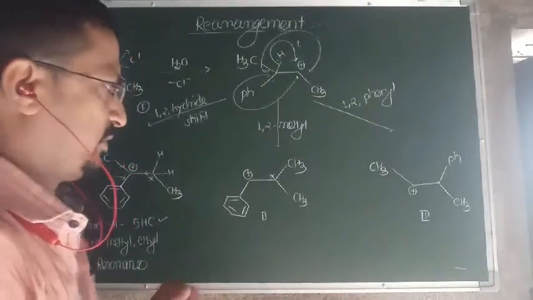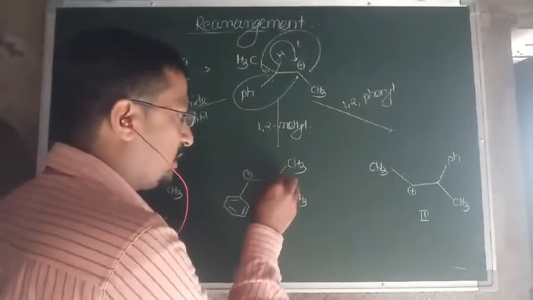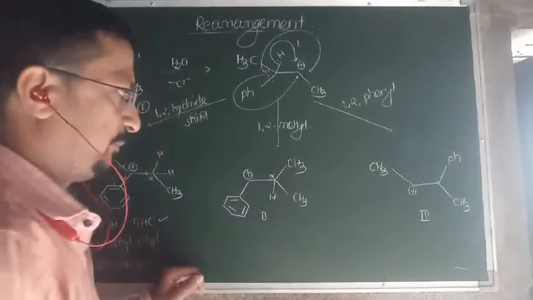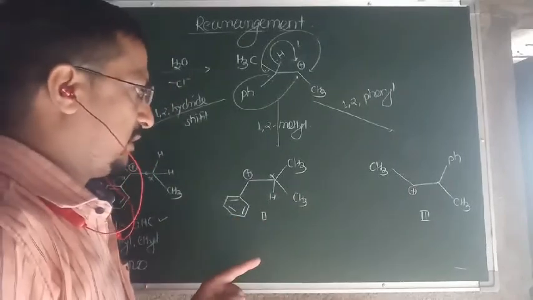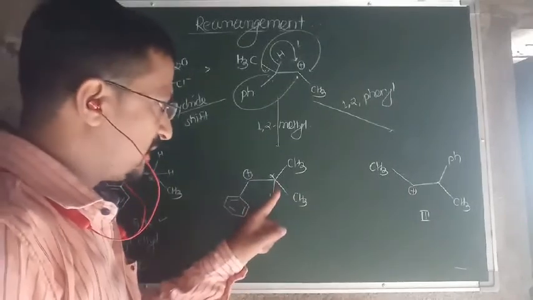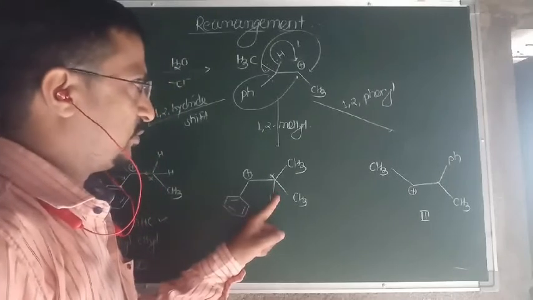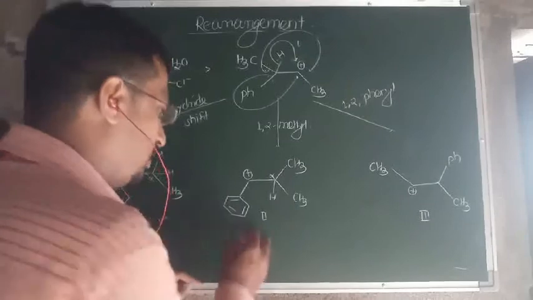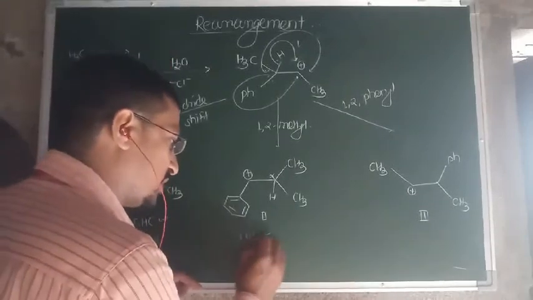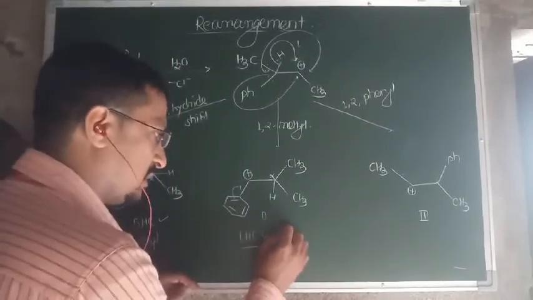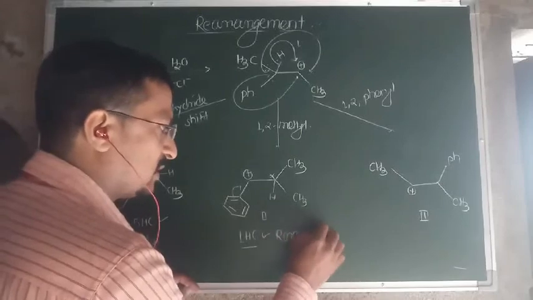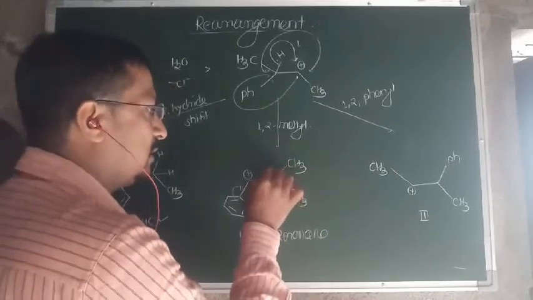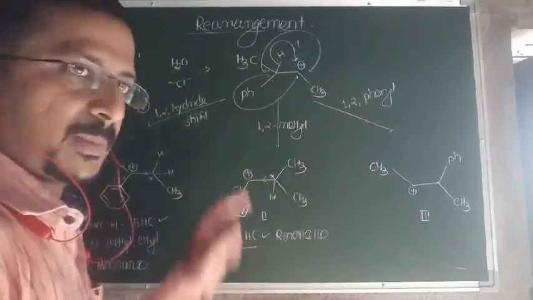Only here one hydrogen atom is there. So as there is only one hydrogen atom, it has only one hyperconjugative structure, and along with it there is resonance, and to some extent the inductive effect of this whole group.